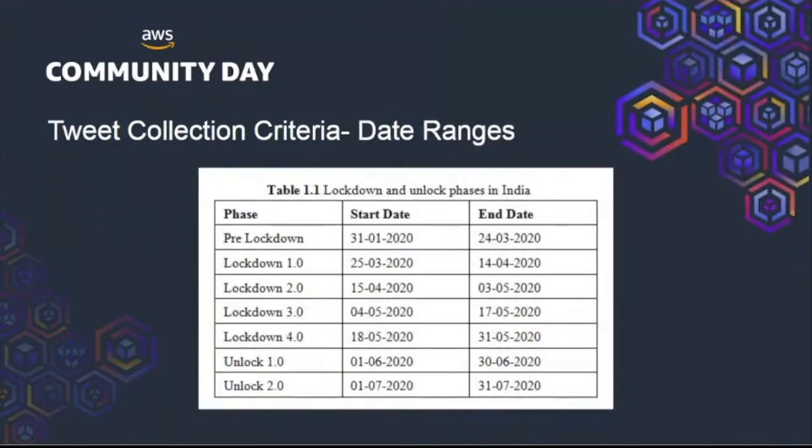And the third criterion is the date ranges. As I said before, it parallelly matches with the lockdown and the unlock measures dates. So I have set the pre-lockdown as the period from the date the first positive test case was recorded to the date before lockdown one was implemented. So that's our pre-lockdown, and lockdown 1, 2, 3, 4 will be the dates respectively, and the unlock will be the period after the lockdown.